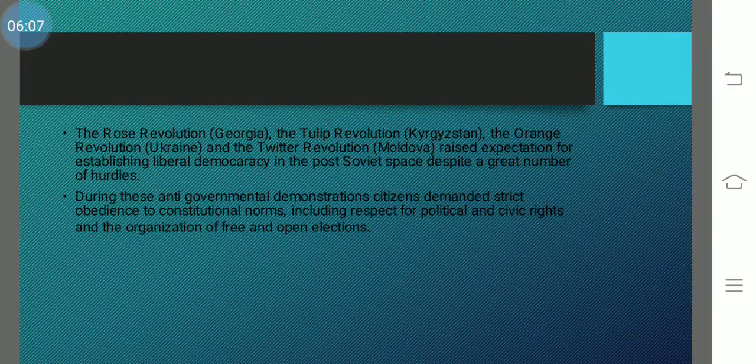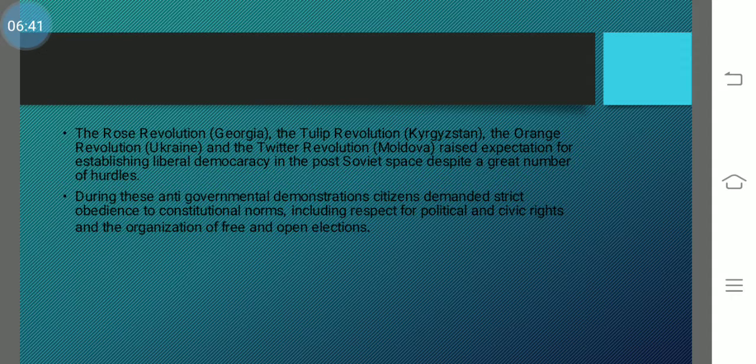If you go and find out about the CIS, then you will hear names like Rose Revolution, Tulip Revolution, Orange Revolution, Twitter Revolution. These are the symbols which they used: rose was a symbol, tulip was a symbol, orange, Twitter. This was just the symbol they used for the revolution. But these revolutions were there in the CIS countries in order to bring democracy.